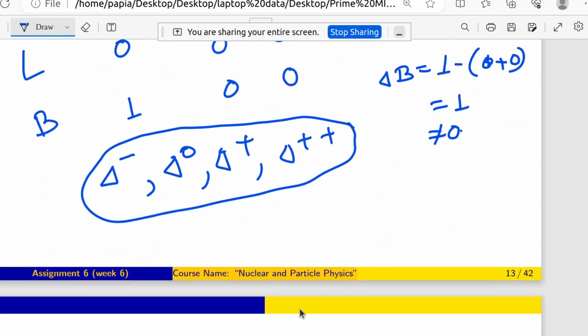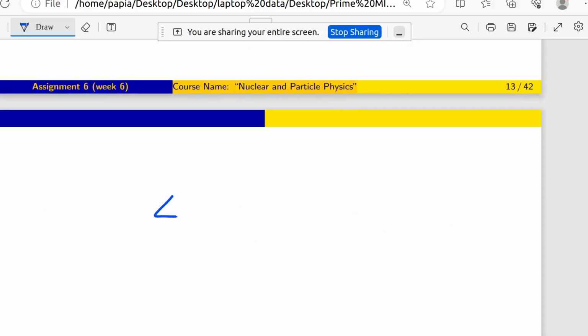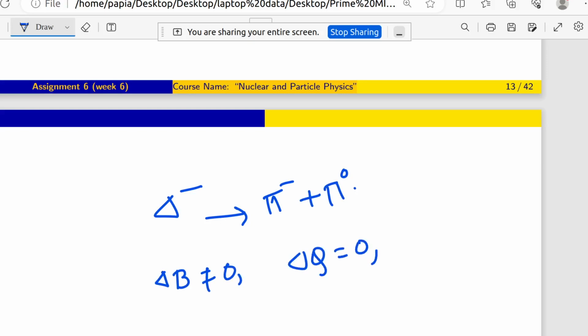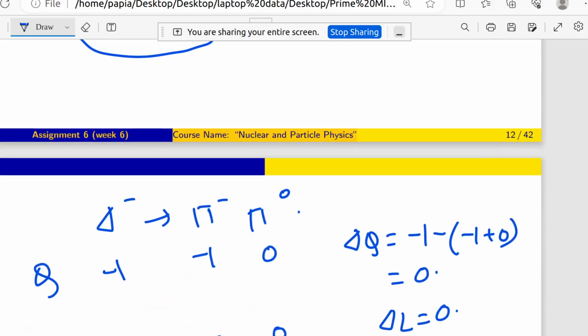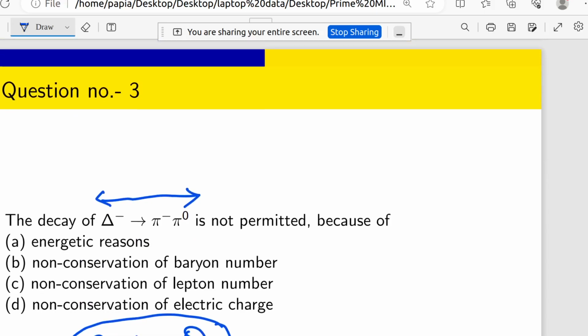So for delta minus going to pi minus plus pi 0, delta B is not equal to 0, delta Q is 0 and delta L is 0. So the decay of delta minus goes to pi minus pi 0 is not permitted because of non-conservation of baryon number.